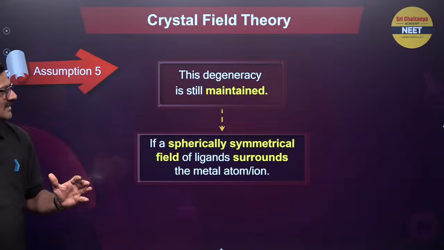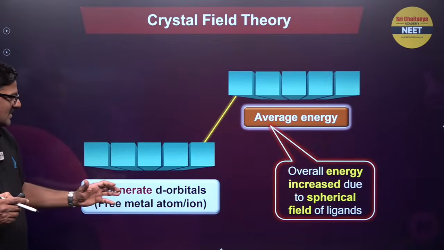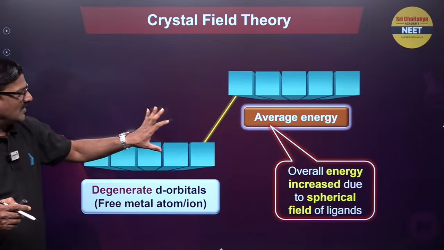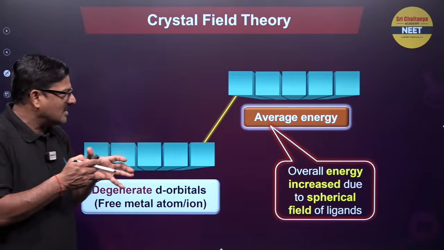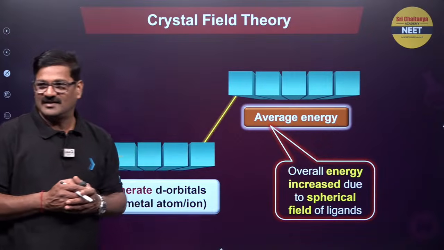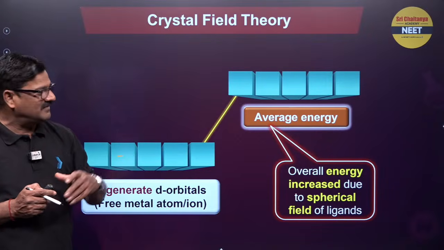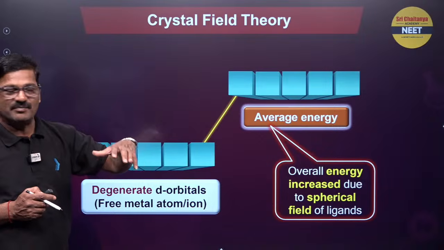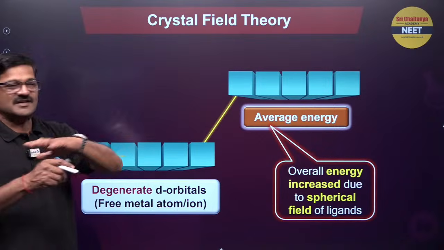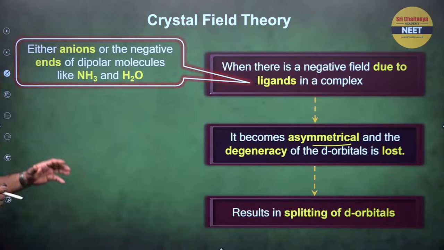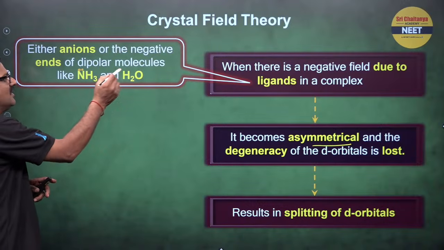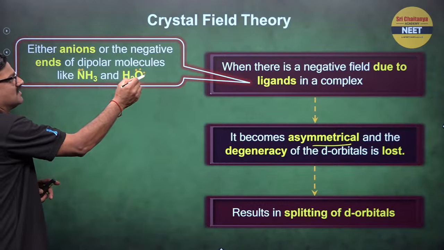Fine. The moment the ligand approaches, the overall energy of the d orbitals is just increased as the metal and ligand approach. Okay. After this, what happened? The moment the ligand starts binding with the metal, the degeneracy is lost. Either anions or negative and dipolar molecules like NH3, which has a lone pair of electrons, and water, which has a lone pair of electrons.